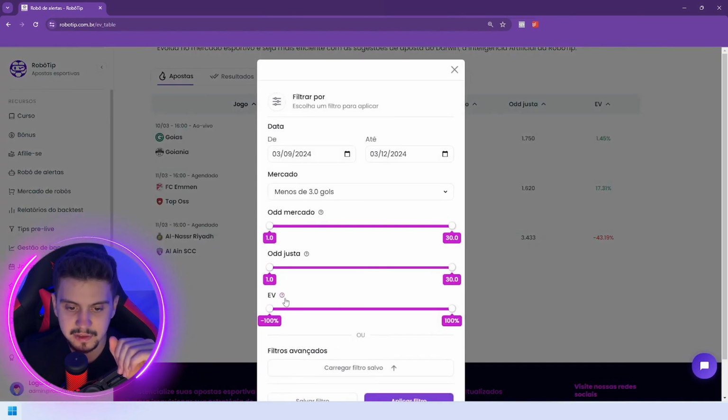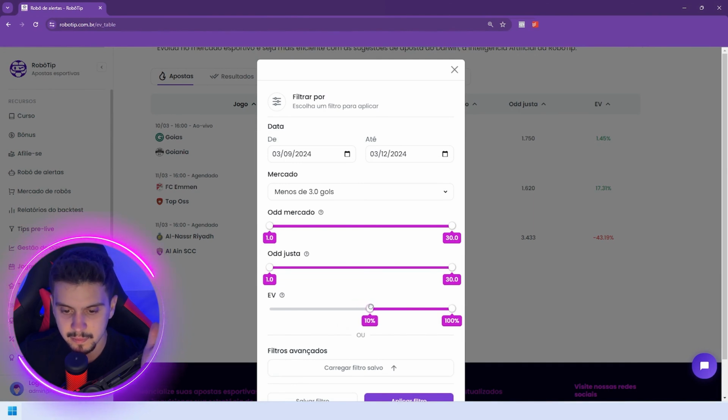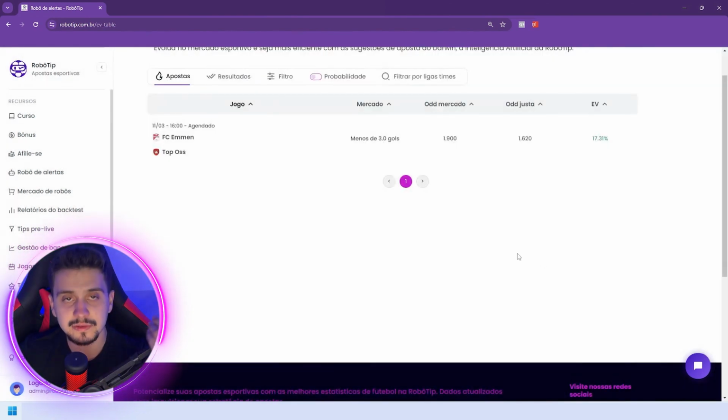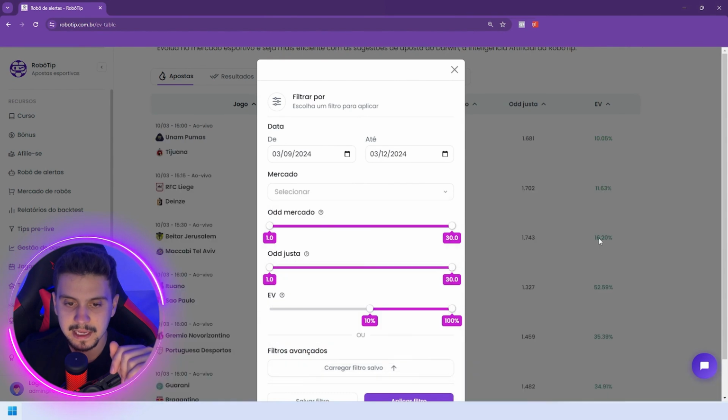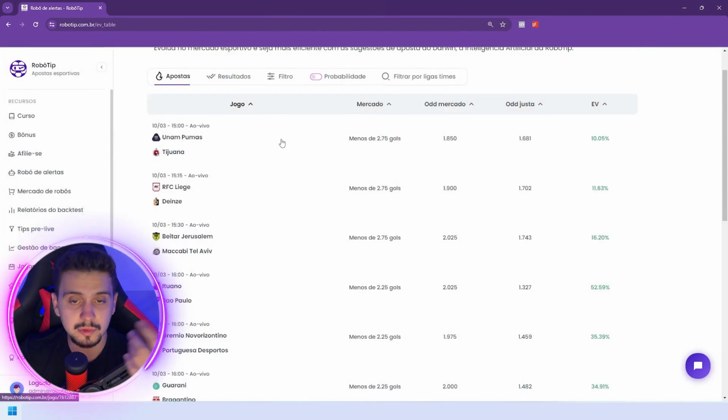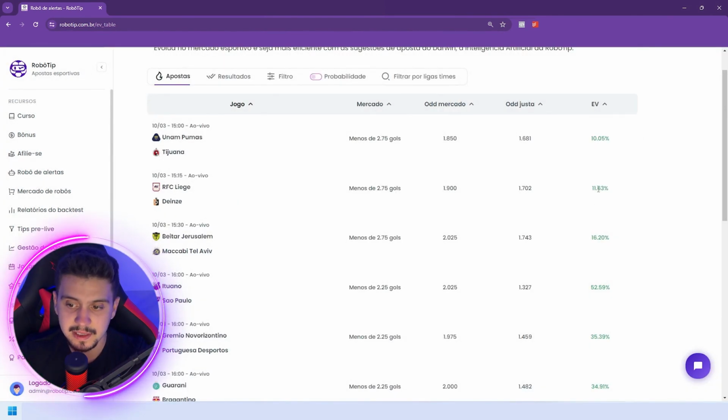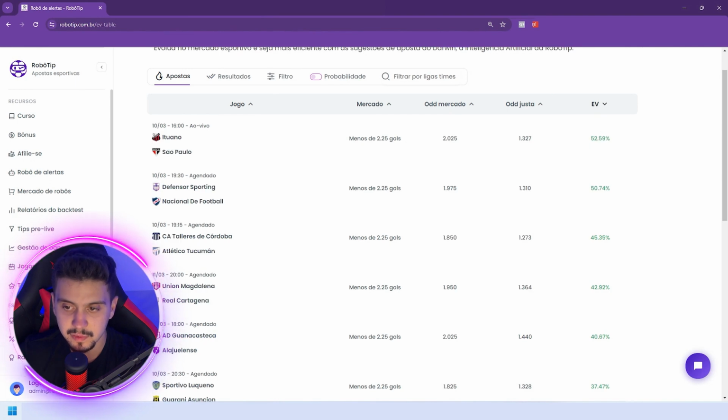And the EV here, your zero here, made it fair and put that EV above 10%. I'll put 10% here. He only picks EVs for me above 10%. Since I also filtered the market, under 3.0, if I take the market, click on select, it shows me all markets with EV above 10%. If I click here once, it will show me in descending order, right? So from largest to smallest.